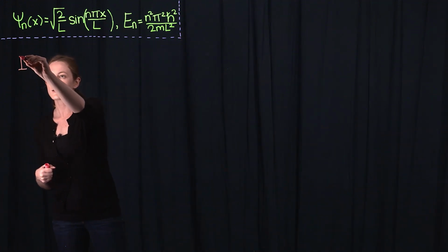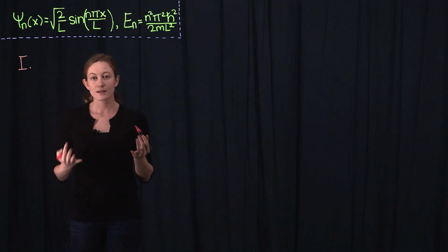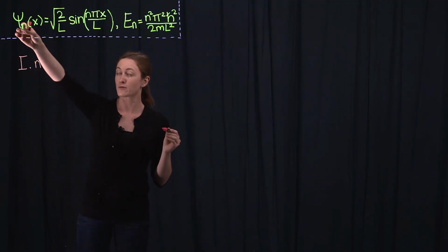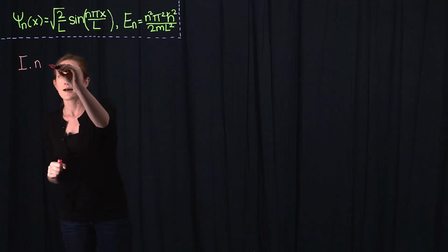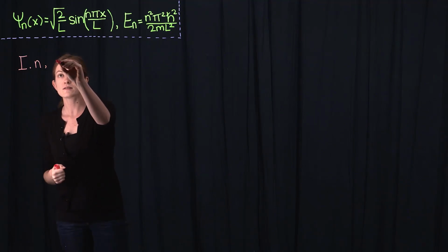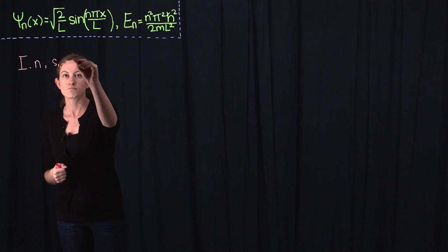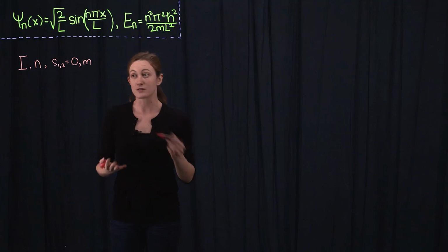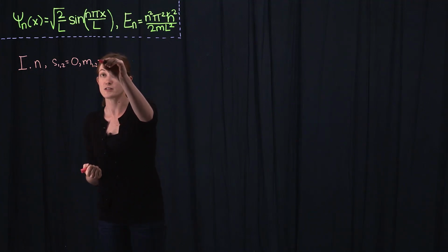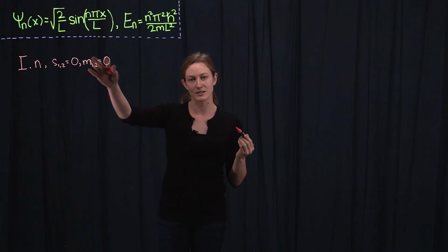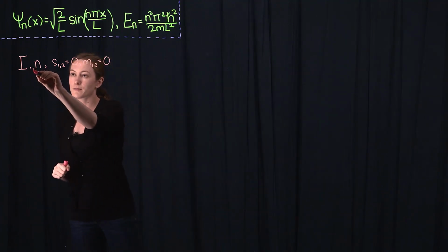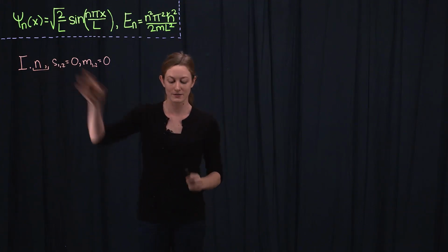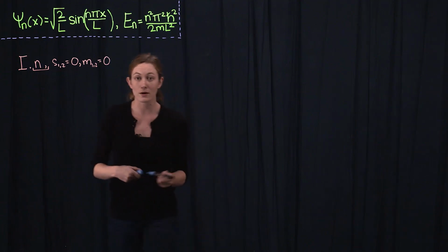Okay, so for the first case of two spin 0 bosons, each particle will have a quantum number n, referring to n equals 1, 2, 3, etc. But because they're spin 0, the spin of each particle is just 0, and the magnetic spin quantum number m for each particle is just 0, so these don't differentiate the particles in any way. So all I need to write for my wave functions is this n quantum number, because this can be different between the two particles.